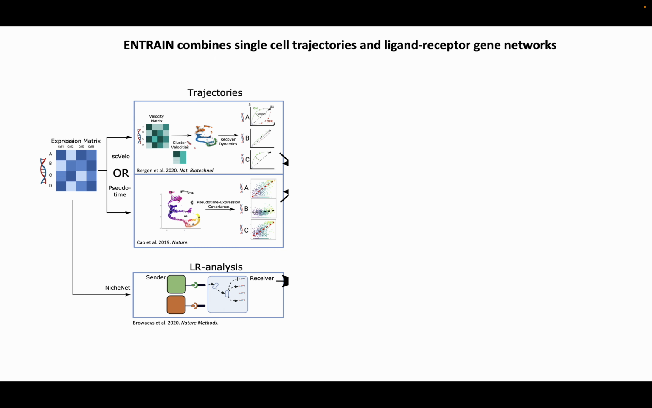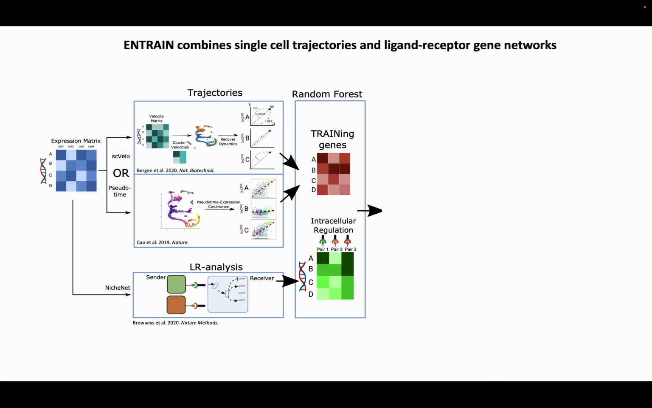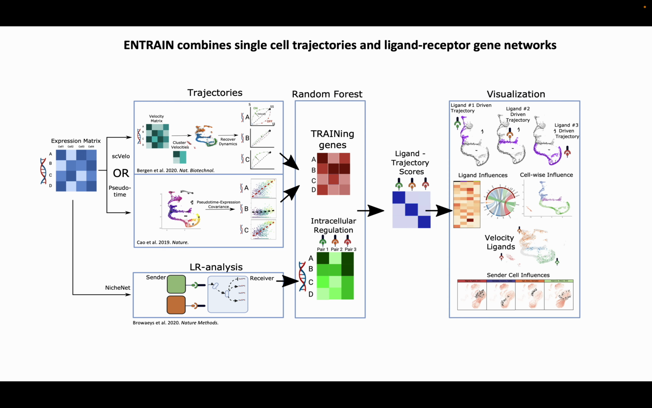In parallel to all of this, we also identify ligand receptor pairs and the downstream regulatory networks using NicheNet. In the last step, we merge these outputs using a random forest regression model, using the training genes as the independent variable and the NicheNet prediction as the explanatory variable. And lastly, we visualize the results.